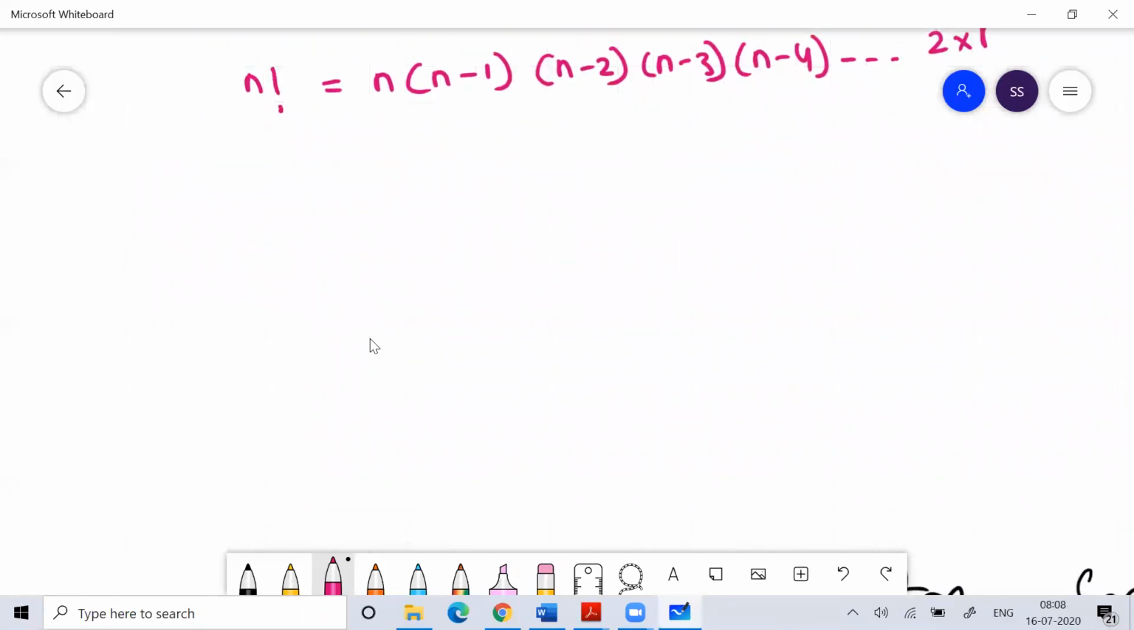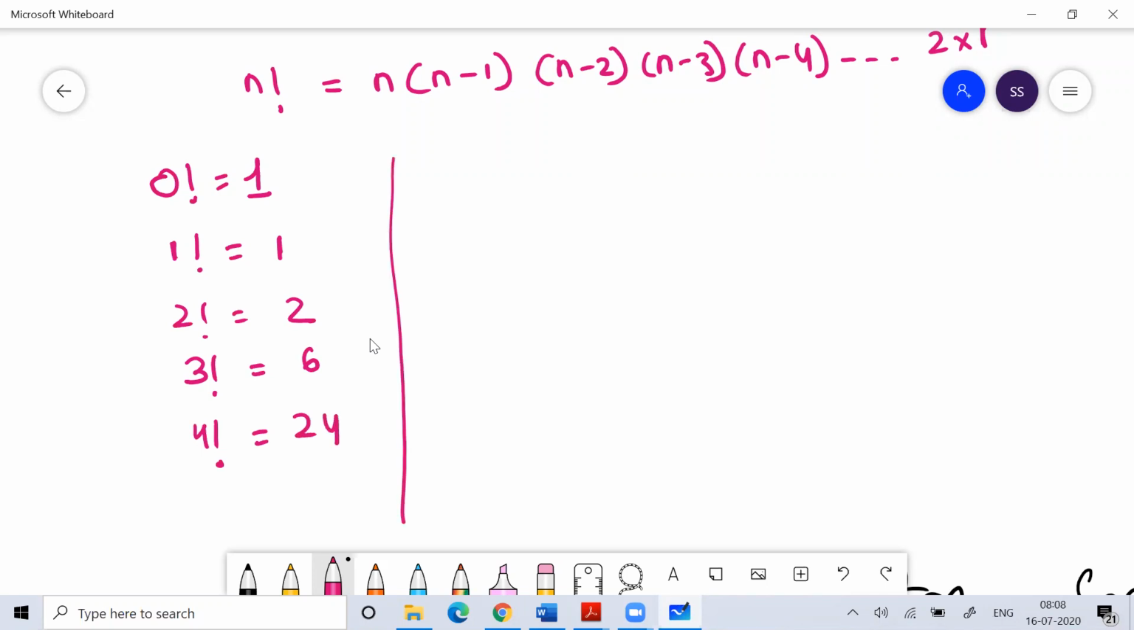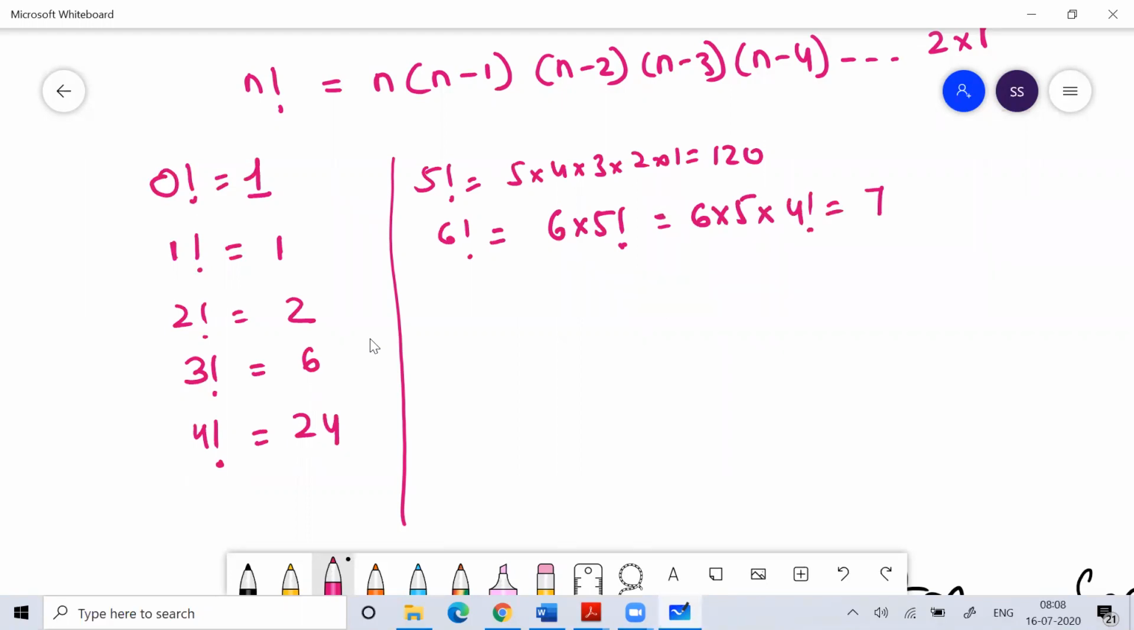In the concept of factorial, you should know this: 0 factorial means 1, 1 factorial is 1, 2 factorial is 2 into 1, which means 2, 3 factorial is 3 into 2 into 1, which means 6, 4 factorial is 4 into 3 into 2 into 1, which means 24, 5 factorial is 5 into 4 into 3 into 2 into 1, that means 120. Like that, I can write 6 factorial as 6 into 5 factorial, or as 6 into 5 into 4 factorial. That gives you 720.